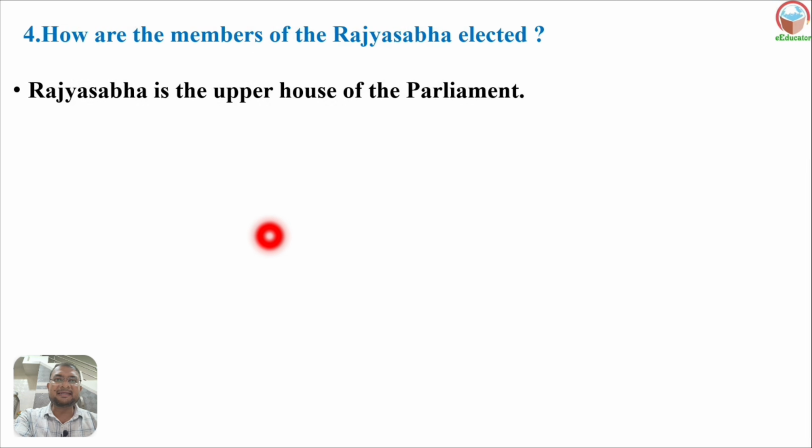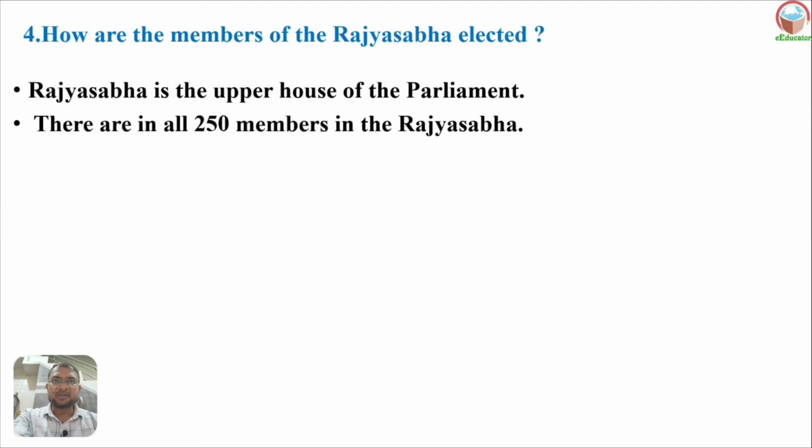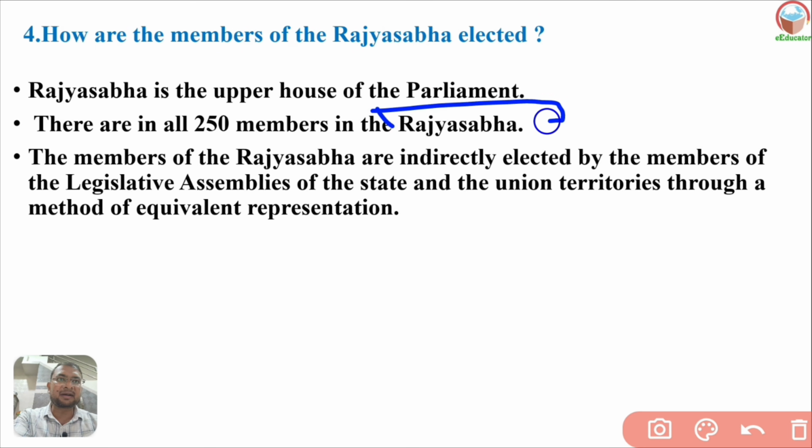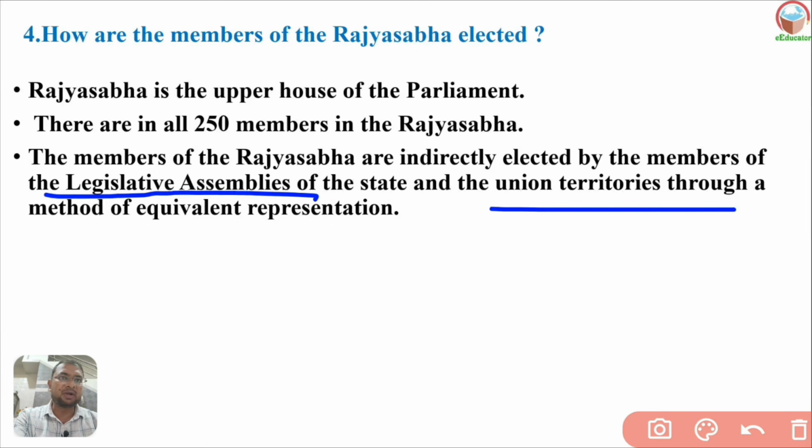Rajya Sabha is the upper house of a parliament, and the lower house is Lok Sabha here. There are in all 250 members in the Rajya Sabha. And the members of Rajya Sabha are indirectly elected by the members of the legislative assembly of the state. Who casts votes to elect the members of Rajya Sabha? Members of Rajya Sabha are elected by the members of the legislative assembly of the state and the union territories through the method of proportional representation.